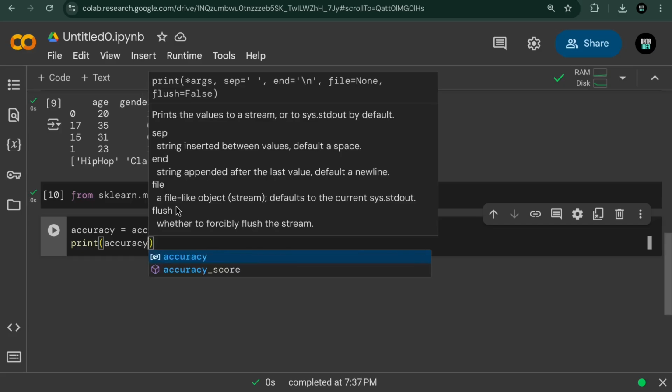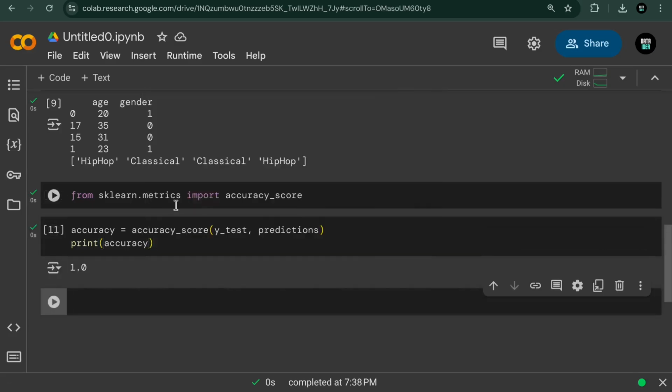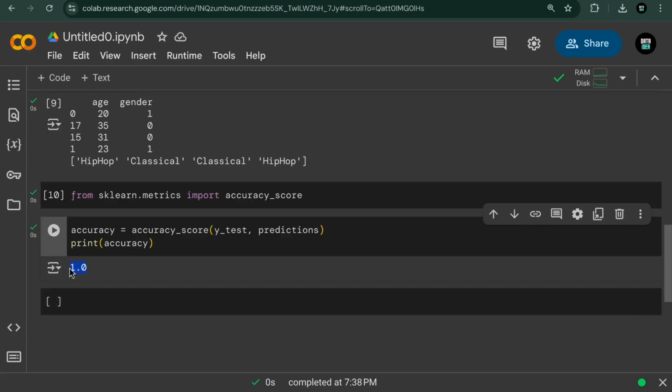For this case, if I run this, we get 1. Now for this example, the model scoring 1 means that it has completely learned the data. The higher accuracy usually means better performance. This is not entirely true sometimes, and we shall always check in future how to validate on other metrics to see the performance of the model.